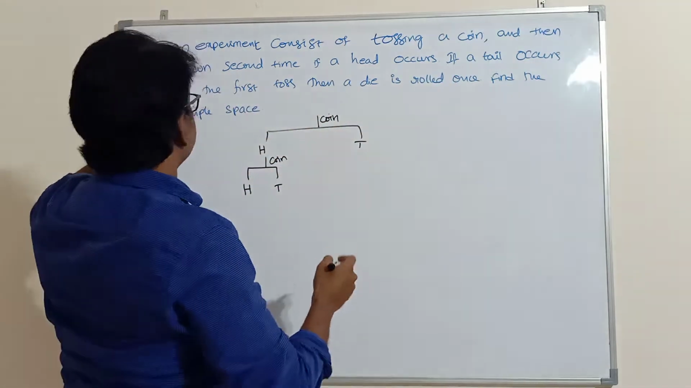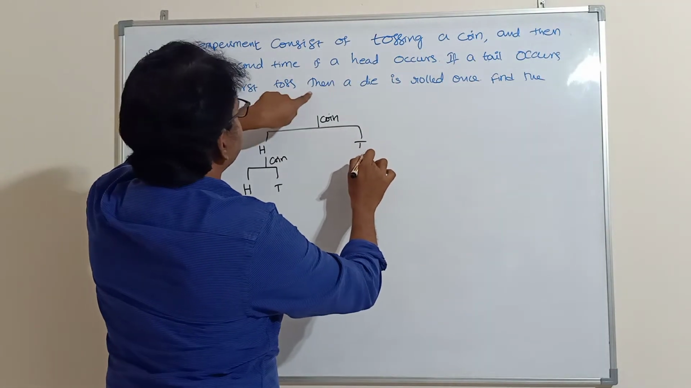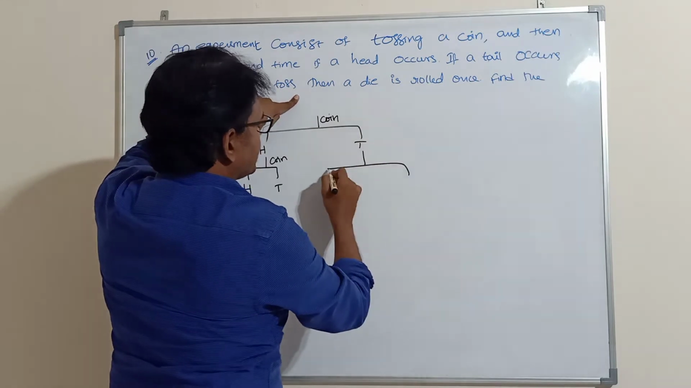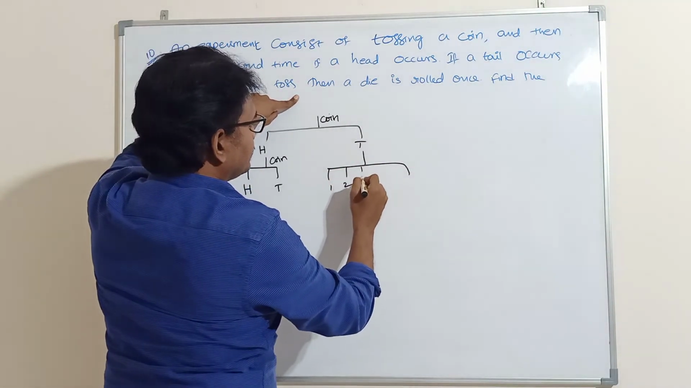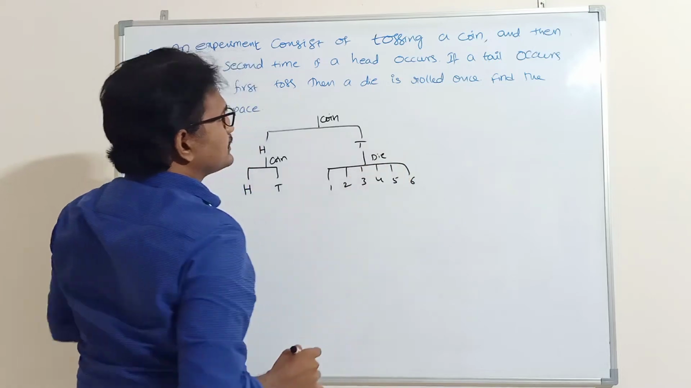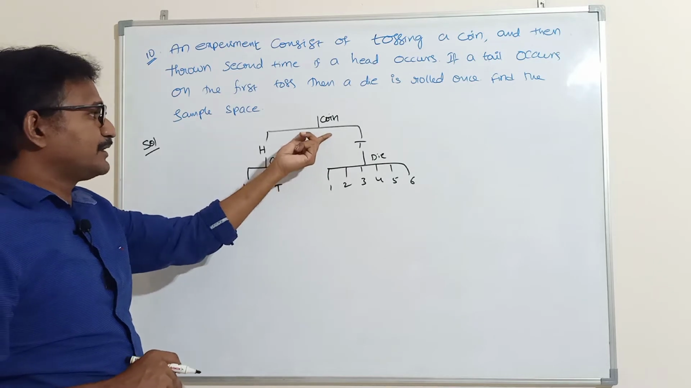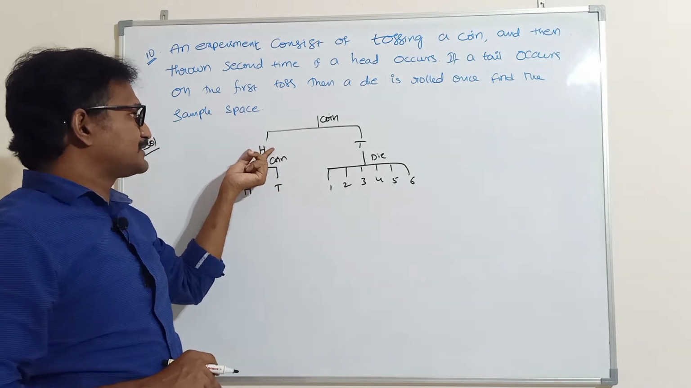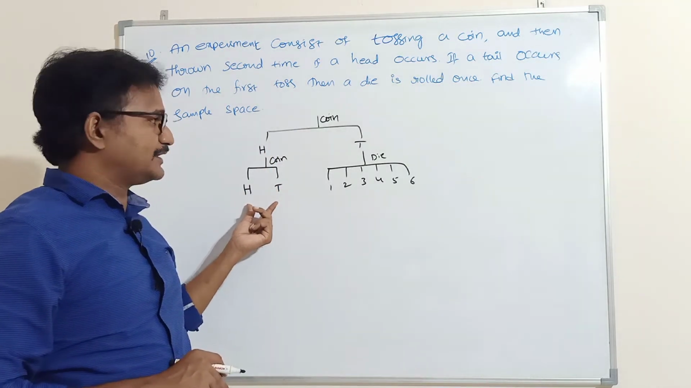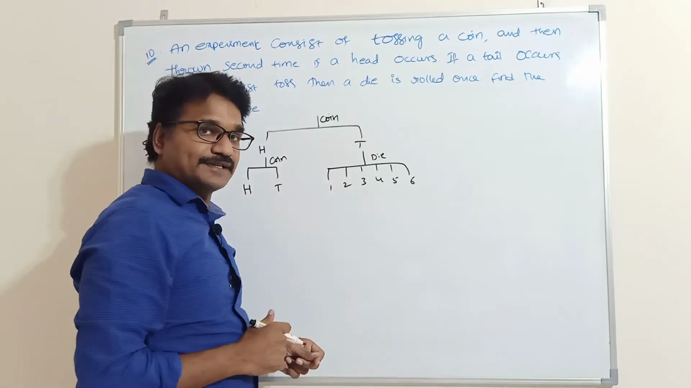Suppose a tail occurs on the first toss, then a die is rolled. Means how many chances are there? 1, 2, 3, 4, 5, 6. Die is rolled. Find the sample space for this experiment. So first we are throwing a coin. If head occurs in the first toss, you are tossing a coin once again. If a tail occurs, you are throwing a die. For this situation, write the sample space.